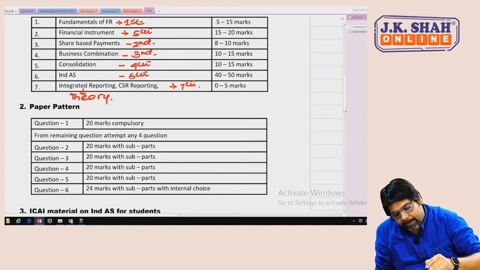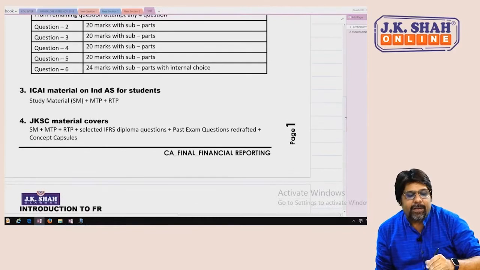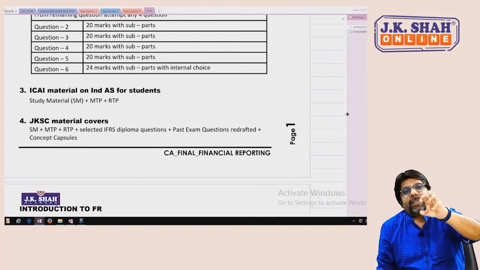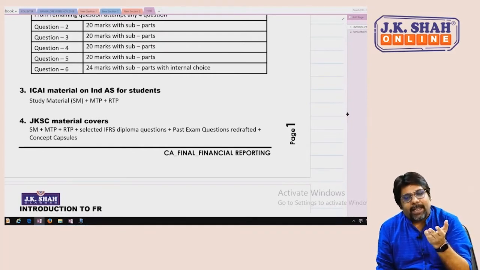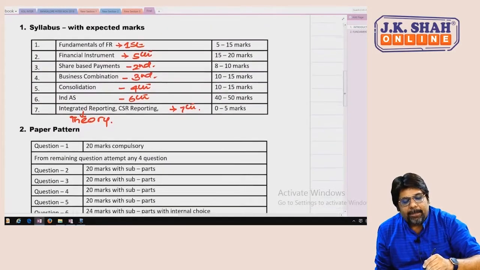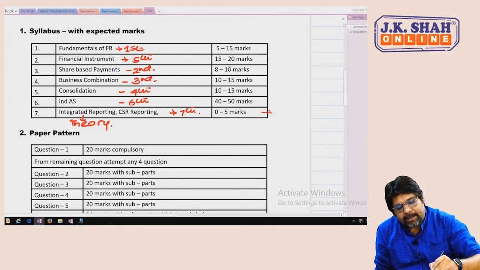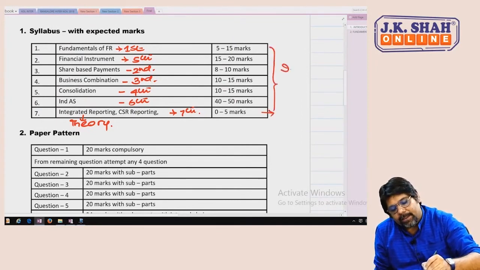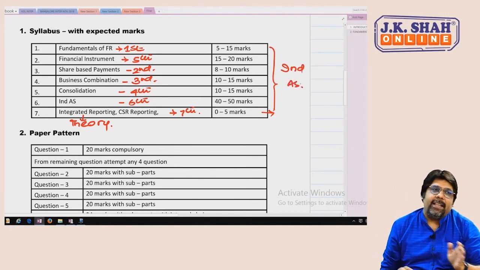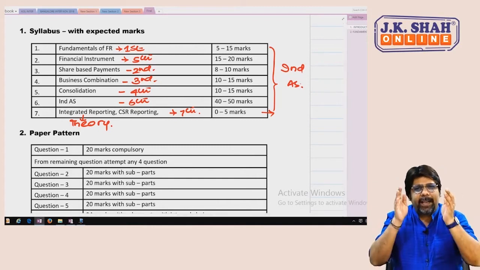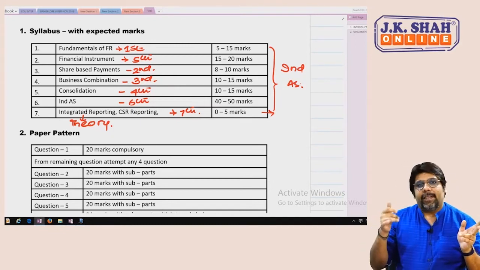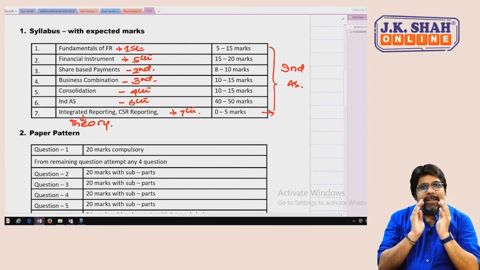So apart from that, the material covers certain questions from your IFRS exams also, because the syllabus, as I said, is basically Ind AS. Correct. If you go through the syllabus, apart from the last chapter, the entire thing is Ind AS only. So if anybody says there is non-Ind AS and Ind AS, it is not possible. The entire syllabus is Ind AS only, except the last 2 chapters, out of which one is a theory chapter of 2 pages and one is CSR reporting. So that is again a very small chapter.